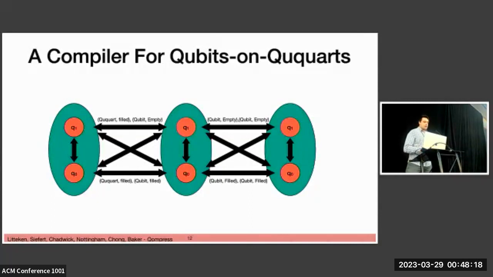So we maintain an accurate mapping of the current qubits in a given Ququart that are filled at any given time, so we can accurately determine the cost of a given swap path, since each operation's costs change based on whether a device is maximally in the qubit state or the Ququart state.